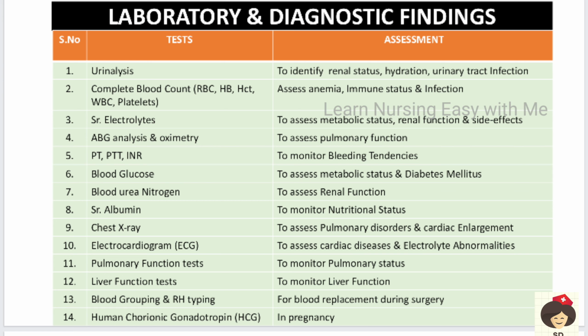These include urine analysis, complete blood count, serum electrolytes, ABG analysis, coagulation profile, blood glucose, blood urea nitrogen, serum albumin, chest x-ray, ECG, pulmonary function test, liver function test, blood grouping and typing, and human chorionic gonadotrophin, which will be assessed in case of pregnancy. So these are the findings you have to check before surgery.